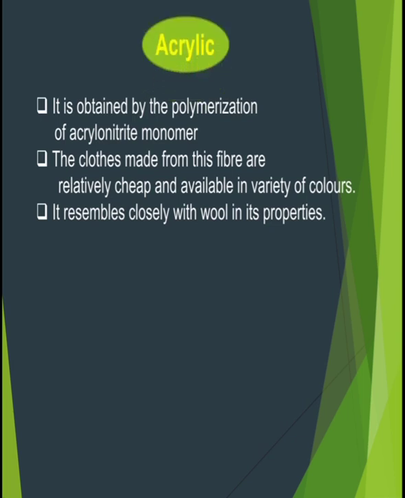Then acrylic. It is obtained by the polymerization process. The cloth made from this fiber is relatively cheap and available in a variety of colors. It resembles wool closely in its properties.